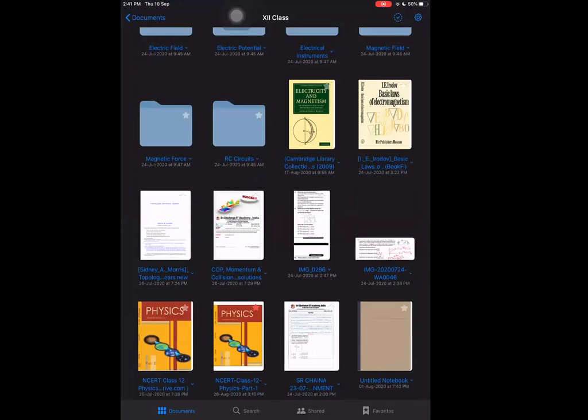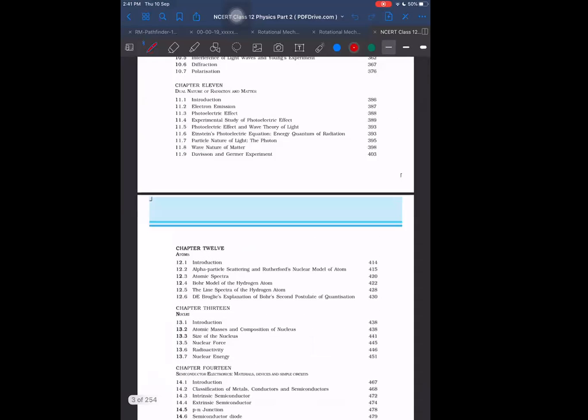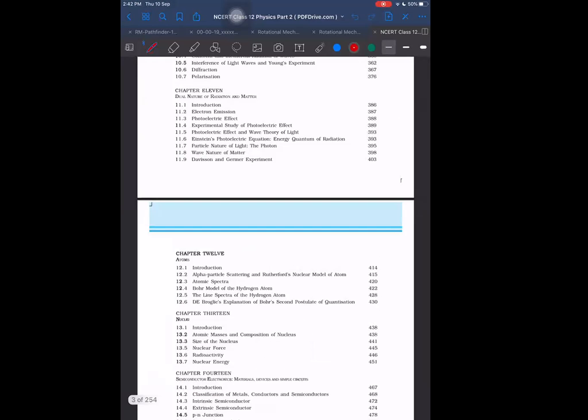NCERT class 12. And this is our which atom? It will be Davisson-Germer experiment. I think here it is page 403.